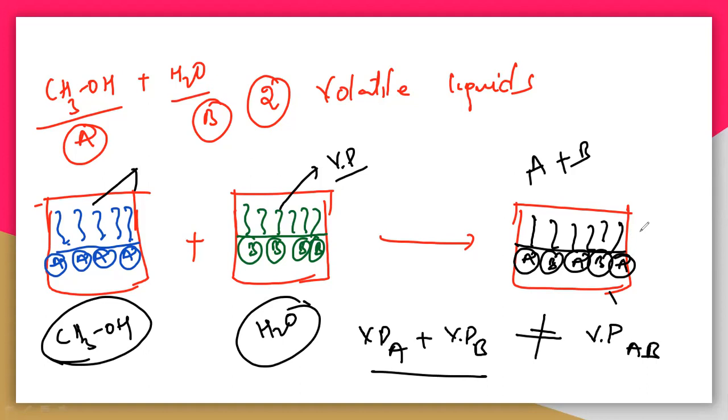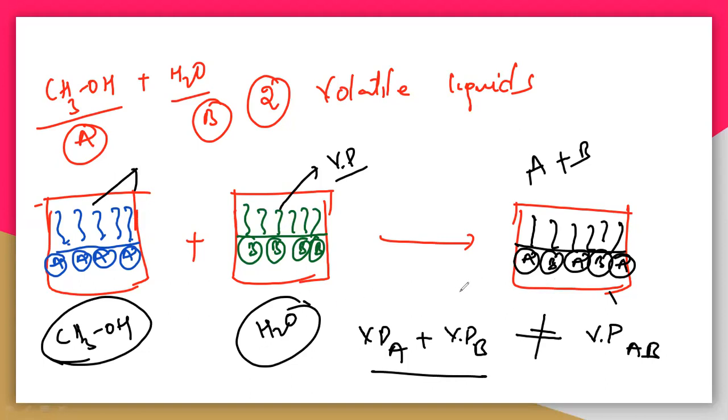So here we took methanol. In the first case there is only methanol, so the pressures here are the vapor pressure of methanol. But in the second, here H2O, these are the vapors of the water molecules. So remember again, whatever the surface molecules, they are only responsible for the vapors. So vaporization is only with the surface molecules.